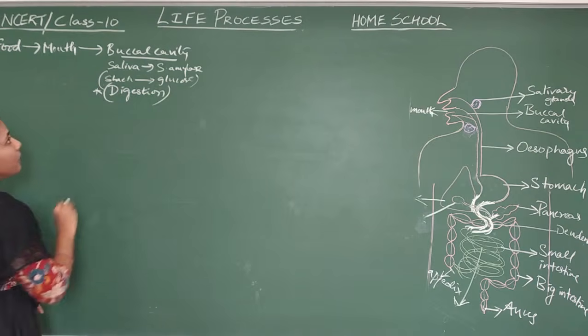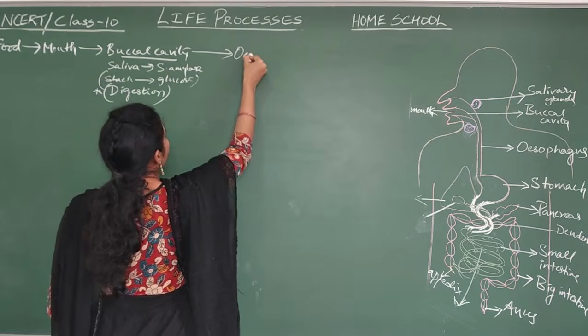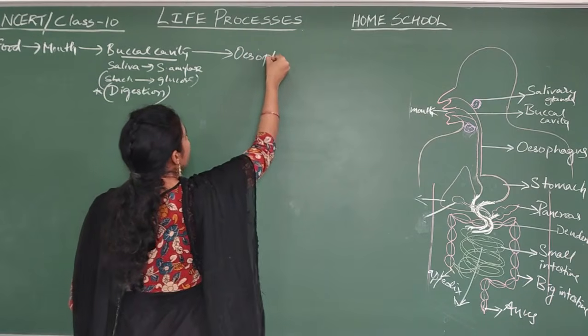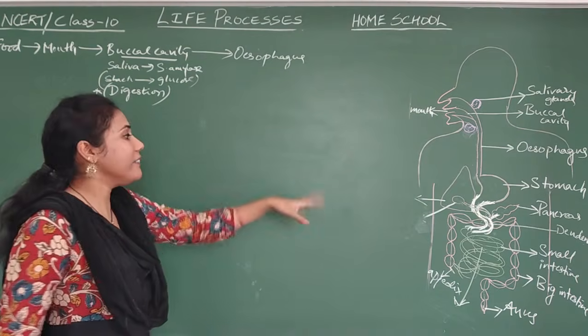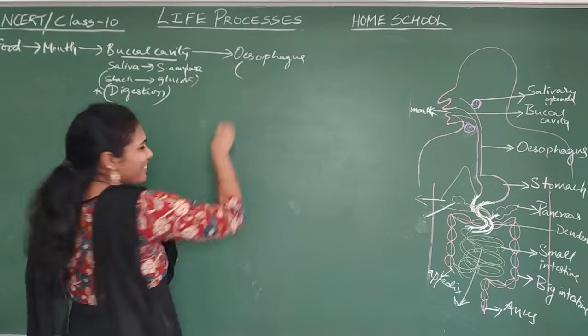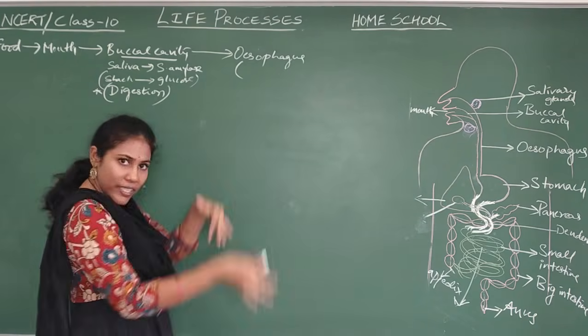Very important point. And after that, from the buccal cavity food is going to the esophagus, a long pipe that connects the buccal cavity to the stomach. Here nothing is happening, no digestion, no change in the food. Food is just moving downwards.